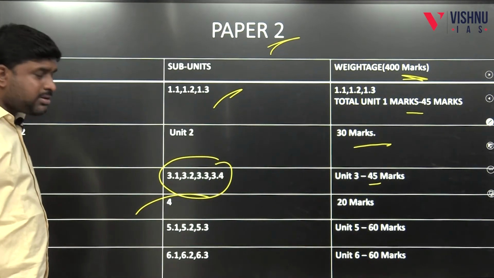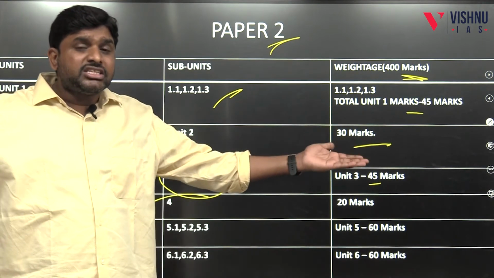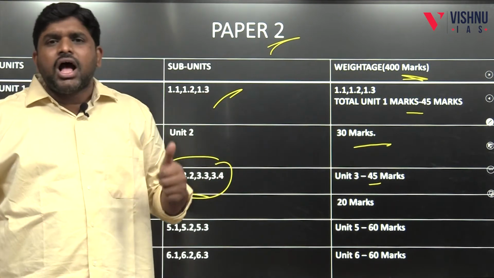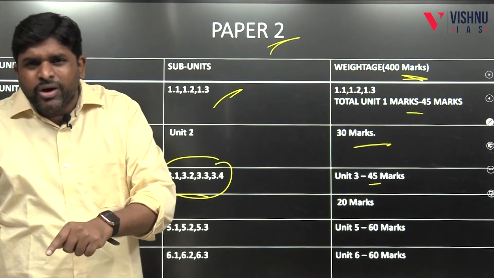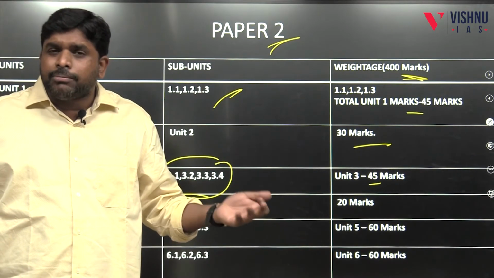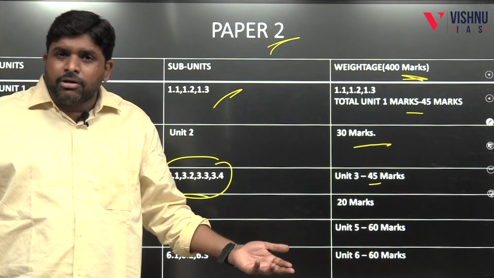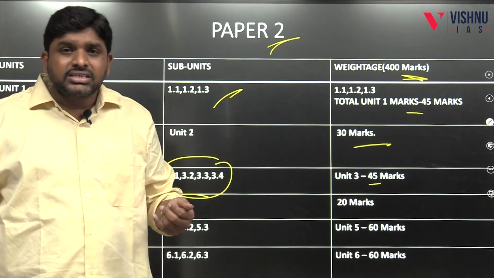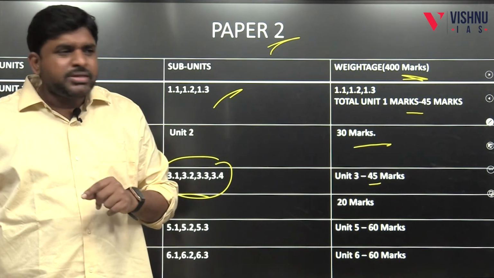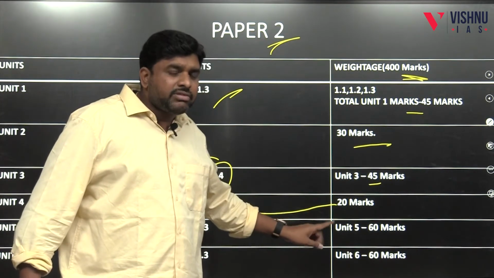And unit number 4 is about anthropology, how this anthropology has evolved as a discipline. Contributions of British anthropologists who worked in India, American anthropologists who worked in India, and Indian anthropologists, very, very important. Each individual, like the Iravati Karve question, was asked last time. A compulsory question will be there and it together constitutes unit number 4, 20 marks.